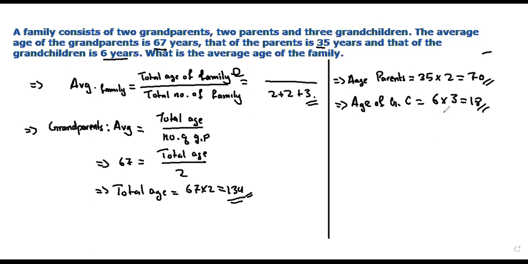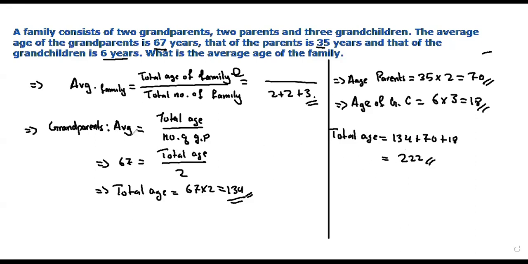Now we have found the ages of the grandparents, the parents, and the grandchildren. So the total age of the family will be 134 plus 70 plus 18, which will give us 222.